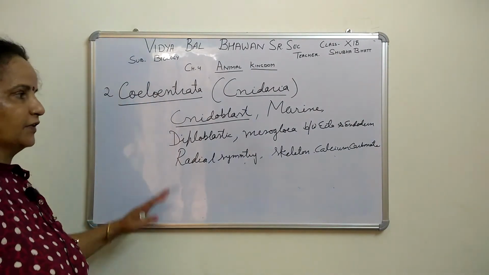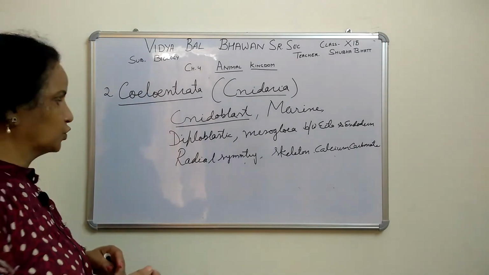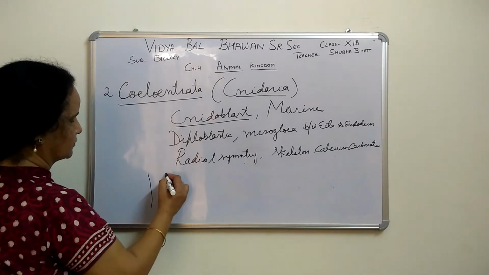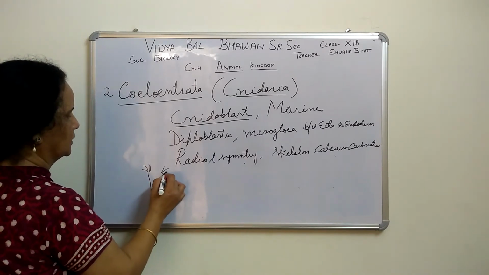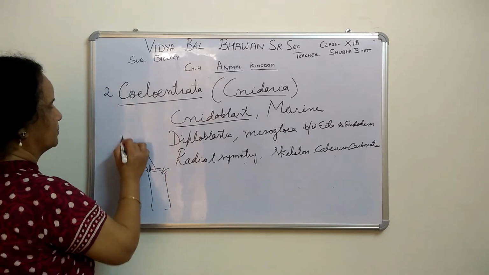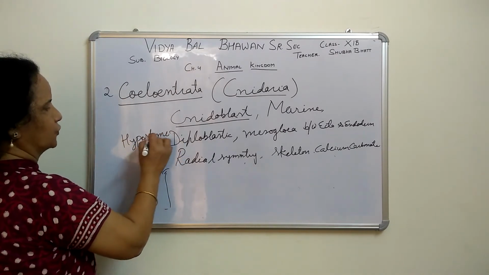As in the case of porifera, we have seen the osculum. Here one opening is there, the mouth opening. Suppose we are taking this one. Here tentacles are there. This portion is called hypostome. The mouth is there and it is the hypostome.